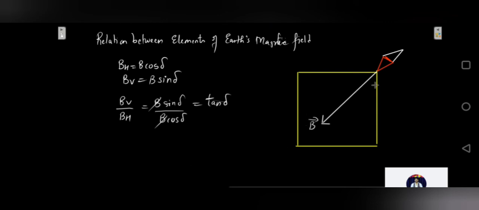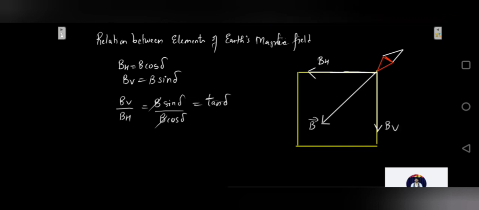This would become the horizontal component, and this would become the vertical component. So this is my BH, this is my BV.